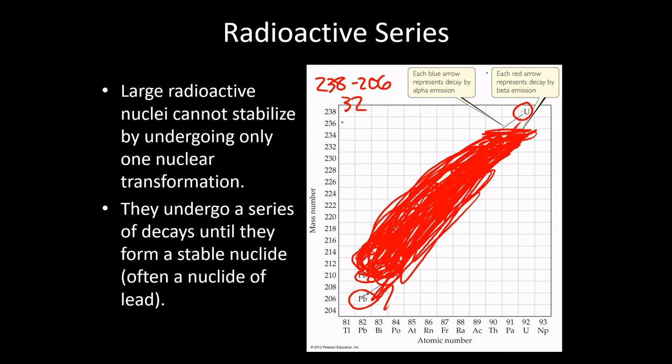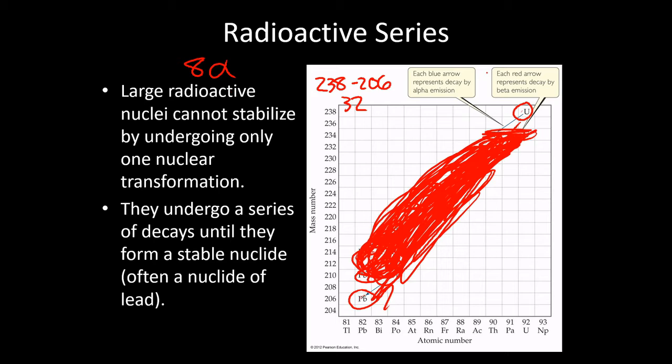If you remember, there is only one way to lose mass, and that is alpha particles. So if we lost 32 mass, and every alpha particle has a mass of 4, that means that even though we have no idea what happens in the middle, it takes 8 alpha decays to get from here to here.